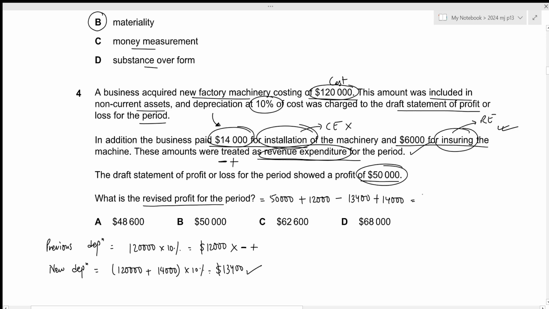Now this results in the revised profit for the period to have the value of 62,600. This is the answer we're looking for, which is given in option C. That is all for the fourth question. Let's move towards the next one.